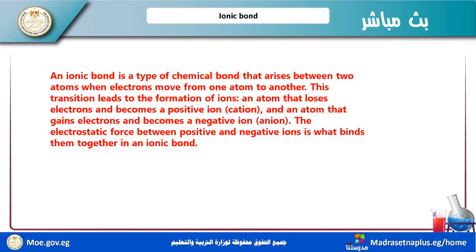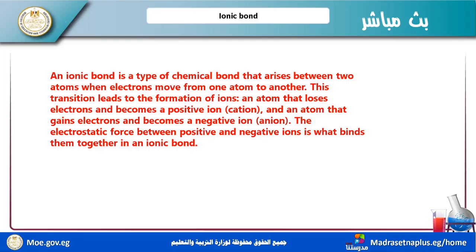We have two types of bonds, physical bonds and chemical bonds. Physical bonds are classified into two types, metallic bonds and hydrogen bonds. And we have the chemical bonds classified into three types: ionic bond, covalent bonds, and coordinate bonds. I illustrated before, when I finished the last session, the ionic bonds. Now we review the ionic bond.